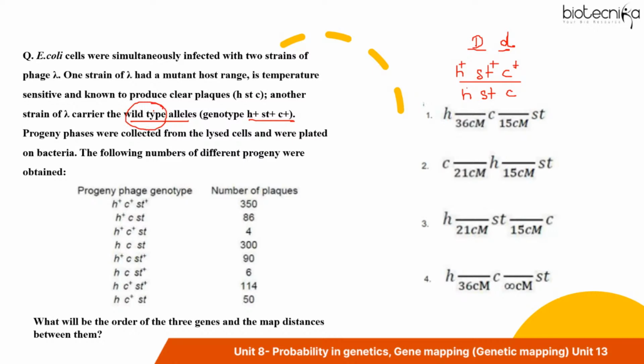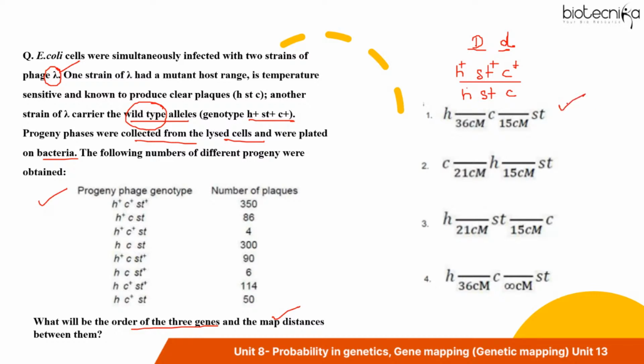Now, progeny phages were collected from lysed cells and were plated on bacteria, and the following progenies are obtained. I'm sure you know what bacteriophages are. They are bacteria-eating viruses, right? We have M13 bacteriophage, lambda bacteriophage, and here lambda bacteriophage is given. Now, in this question, you have to determine the order of 3 genes and the map distance between them. And here the options are given to you.